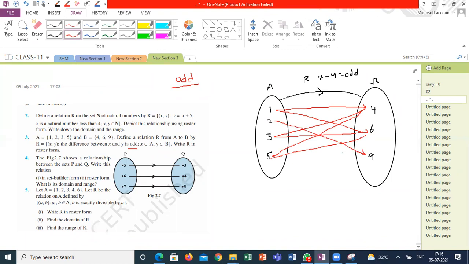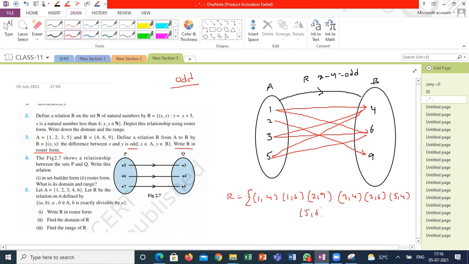Now, what is its domain? Domain is all elements are mapped. So domain is 1, 2, 3, 5. Codomain is 4, 6, 9. Range is also 4, 6, 9. But what is asked here? Write R in the roster form. So what is the R value here? 1, 4, 1, 6, 2, 9, 3, 4, 3, 6, 5, 4, 5, 6.